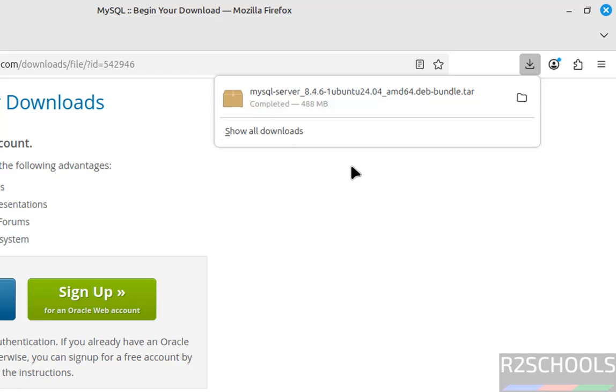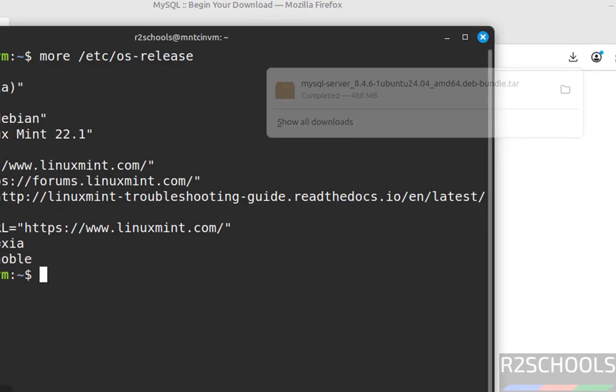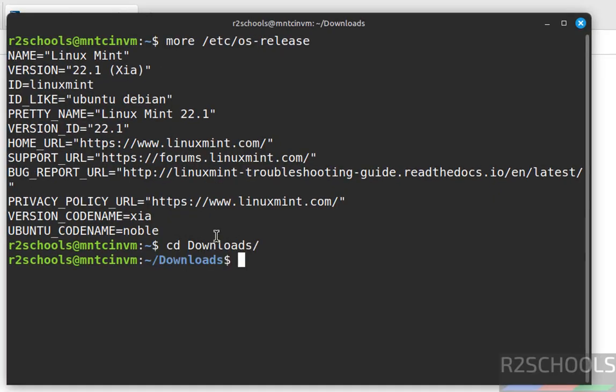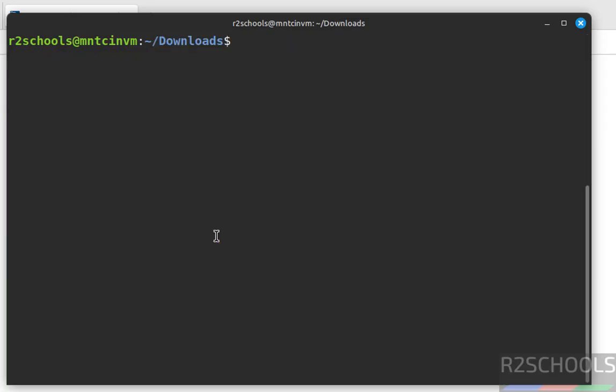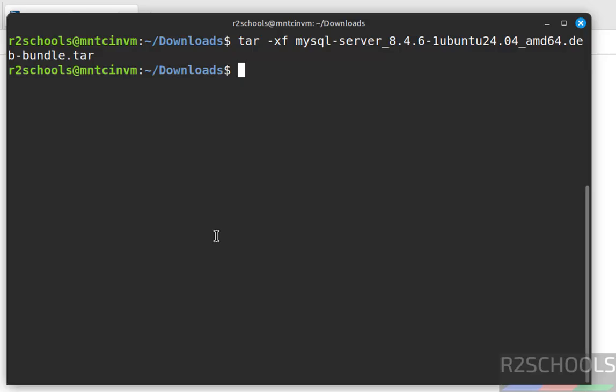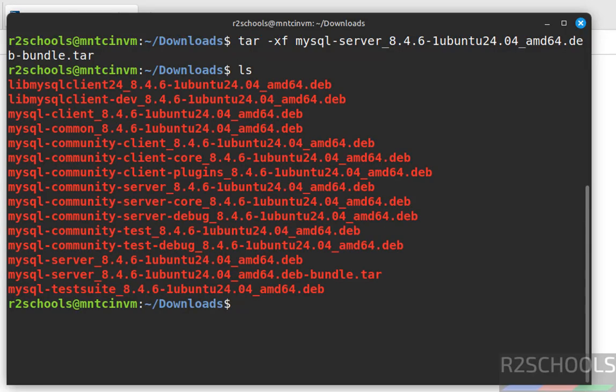See, download is completed. Now go to terminal, cd downloads, ls. See, here we have the MySQL Server 8.4.6 tar file. We have to untar it. Tar -xf, then mysql, then press the tab to autofill entire tar file name. Hit enter. Extraction completed. ls. See, here we have the list of the Debian packages that needs to be installed.